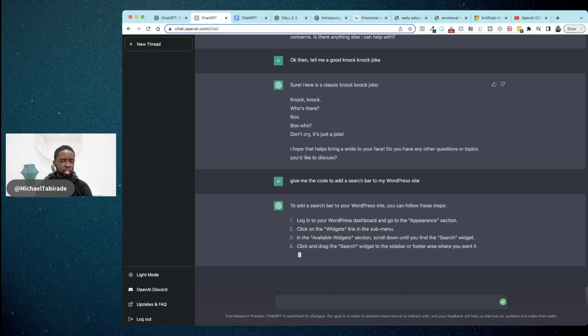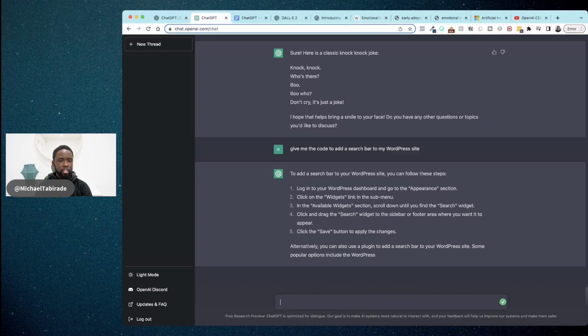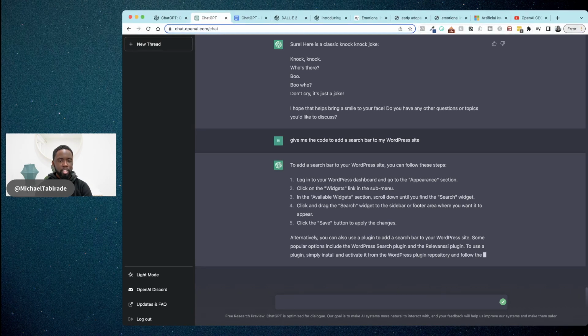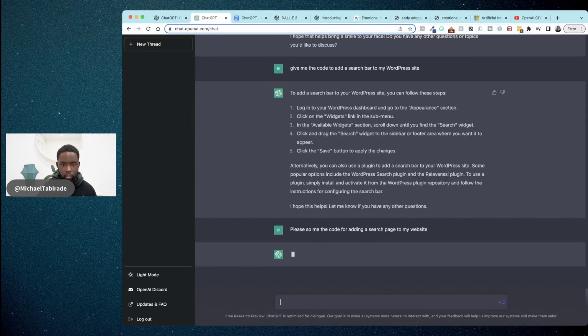And I'm waiting to see if it shows me the code, because it did before. And I've realized with this thing, ChatGPT shows you different versions of, let's say, how it would answer a question. So I'm going to say, please show me the code for adding a search bar to my website. Let's see what happens. I want to show you guys the beauty of this. And maybe it's the question. I'm not a coder. Maybe this is too technical, but it happened before. So let's be patient with it.